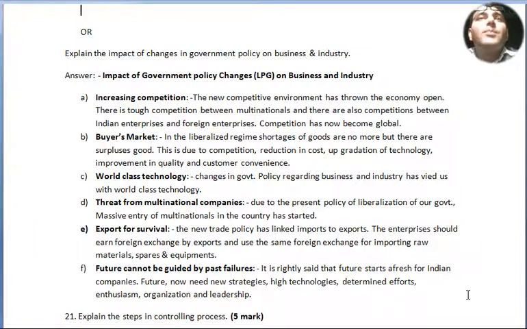Point E, export for survival. The new trade policy has linked imports to exports. The enterprises should earn foreign exchange by exports and use the same foreign exchange for importing raw materials, spares and equipment. Point F, future cannot be guided by past failures. It is rightly said that the future starts afresh for Indian companies. The future now needs new strategies, high technologies, determined efforts, enthusiasm, organization and leadership.